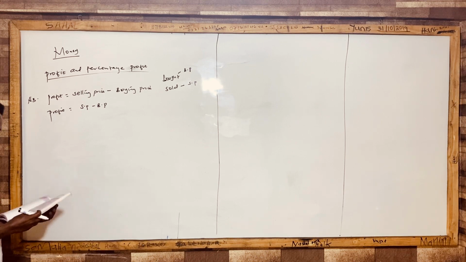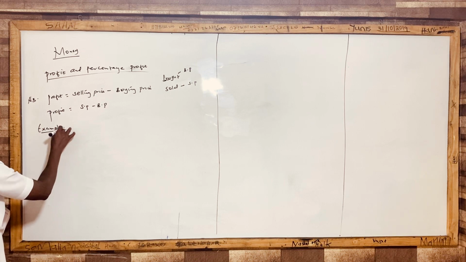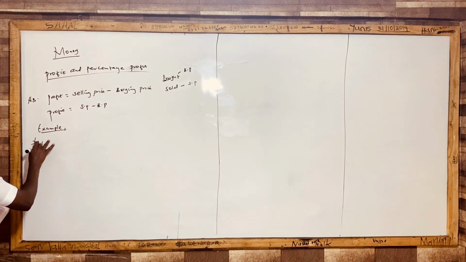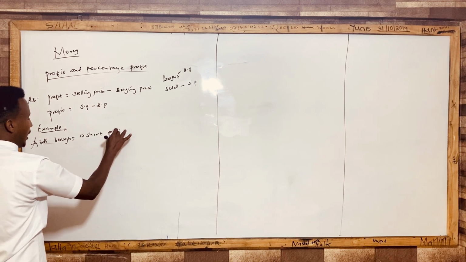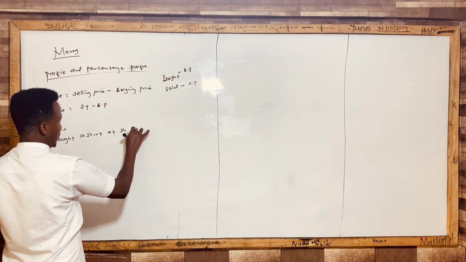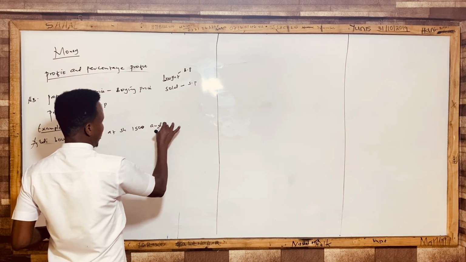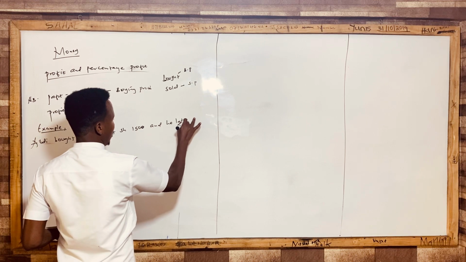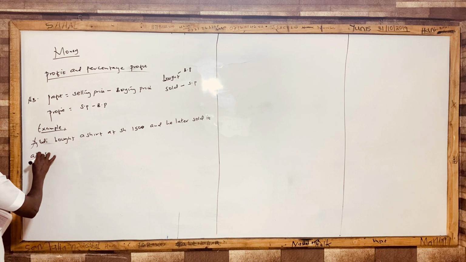Example 1. You're told, Abdi bought a shirt at shilling 1,500, and he later sold it at shilling 1,800.